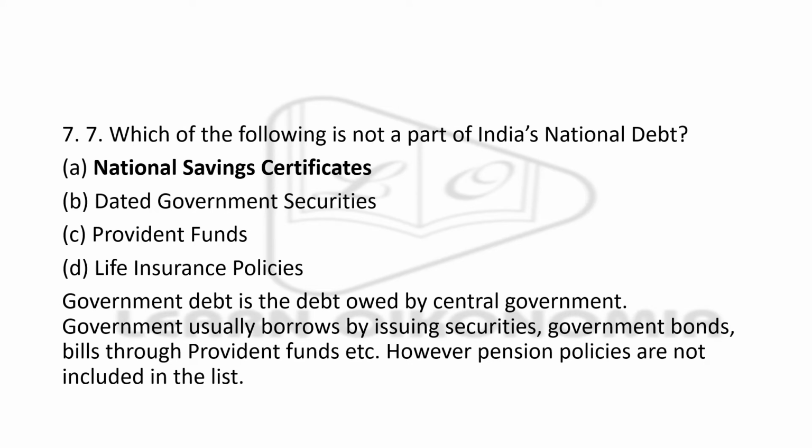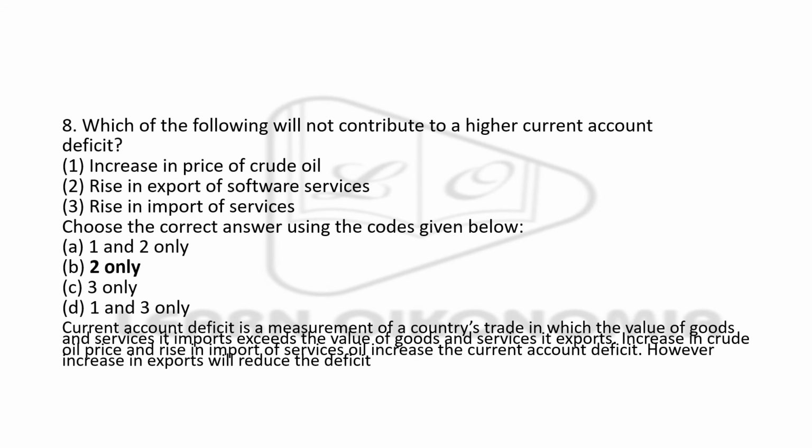Which of the following is not a part of India's national debt? National savings certificate is actually not part of it, it doesn't come under national debt. Government debt, we know that it's a debt owed by the central government and it usually borrows by issuing securities, government bonds, bills, provident fund, etc. Next, which of the following will not contribute to a higher current account deficit?